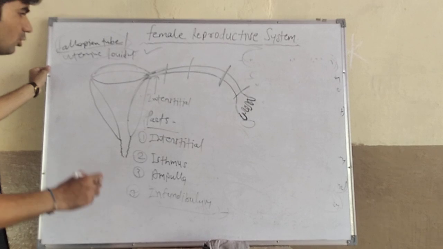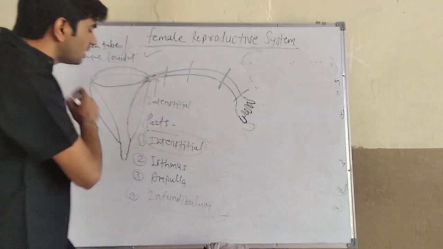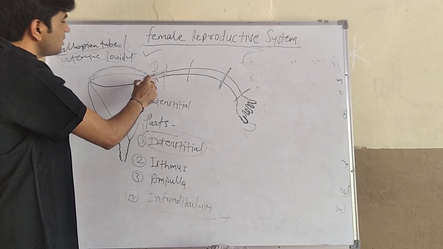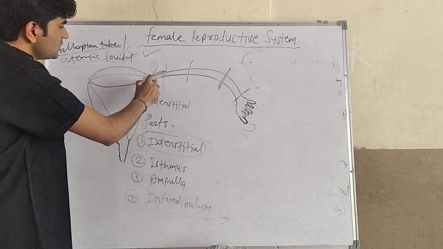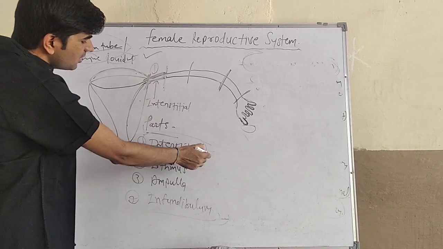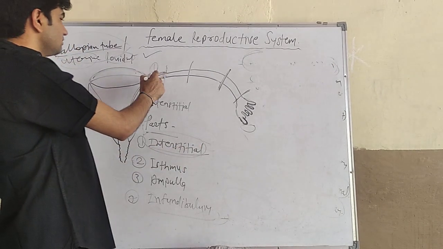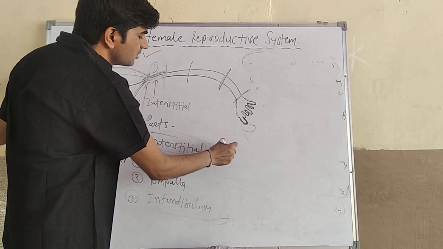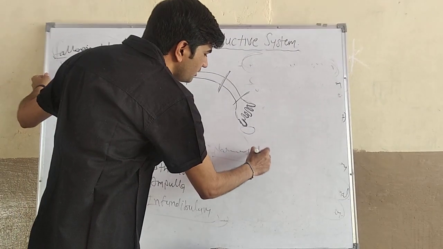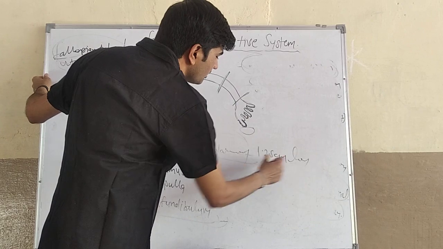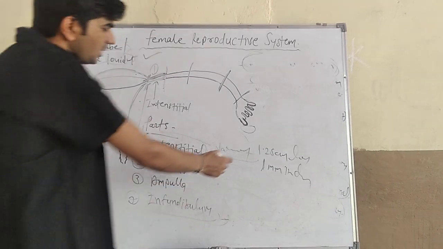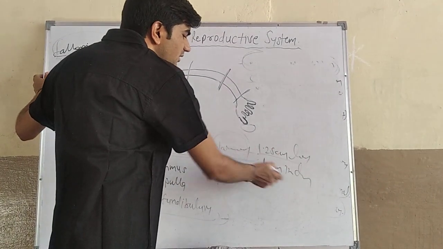Fallopian tube consists mainly of four parts. First part is the interstitial part. This one is the first part of the fallopian tube. This part is located within the uterus, and the interstitial part is the narrowest part of the fallopian tube. Its length is about 1.25 centimeter and 1 mm in diameter.